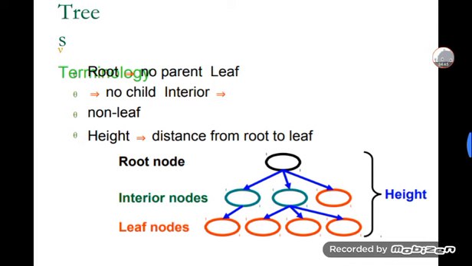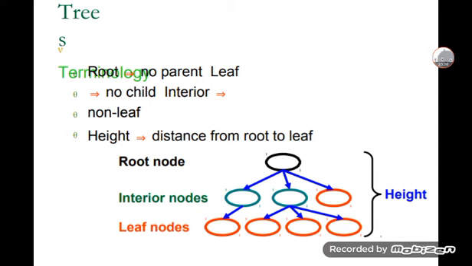In these trees there is some terminology. Root is the node with no parent. Leaf is a node with no children. Interior is a node that is not a leaf.